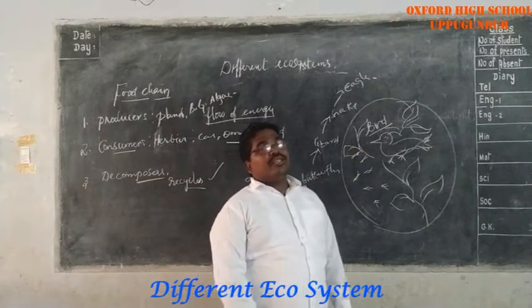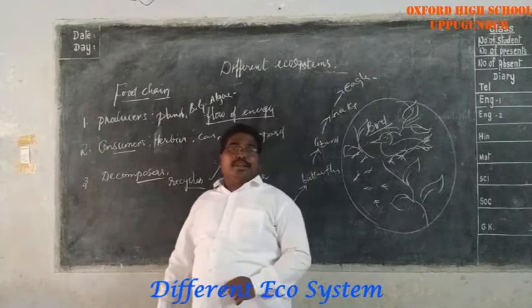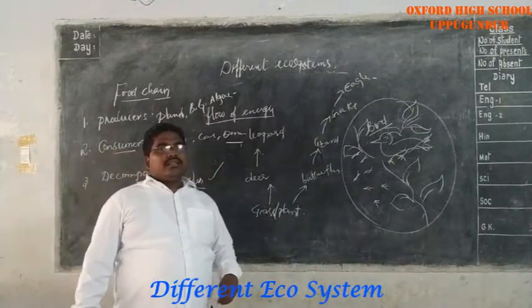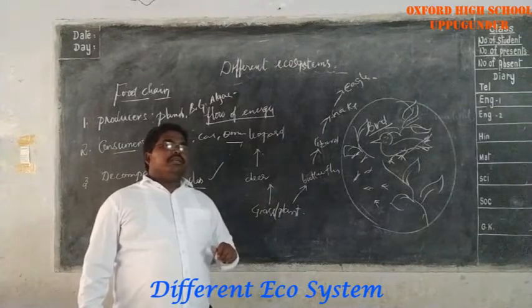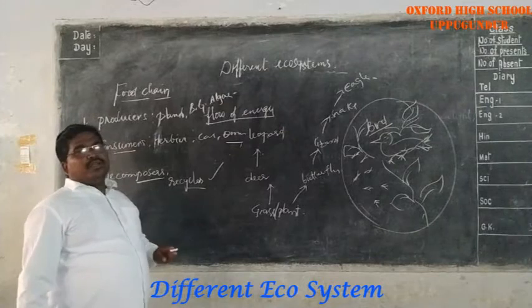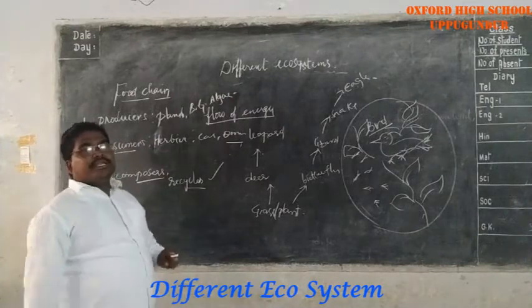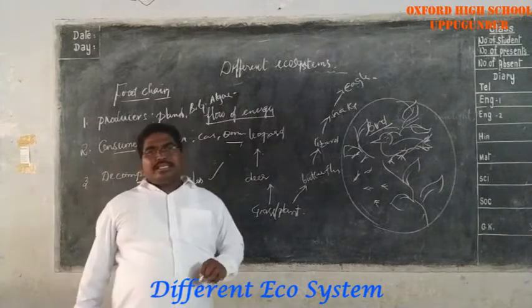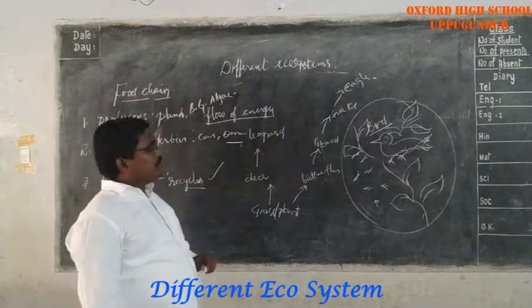Do you understand this? So there is a feeding relation between the different types of organisms. So it is very important. Dear students, here we discussed it. Now I am going to explain one of the important ecosystems, that is the Koringa ecosystem. What is that? Koringa ecosystem.